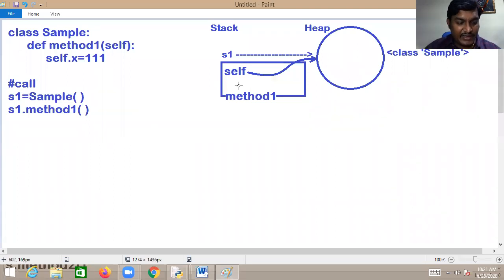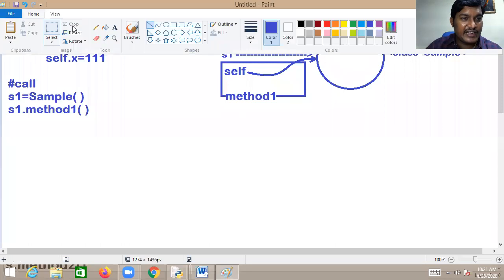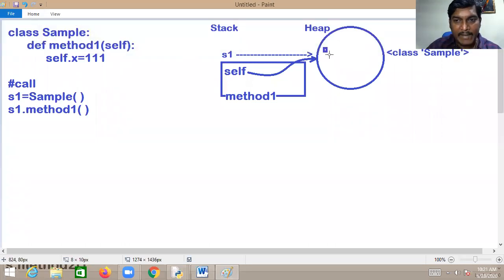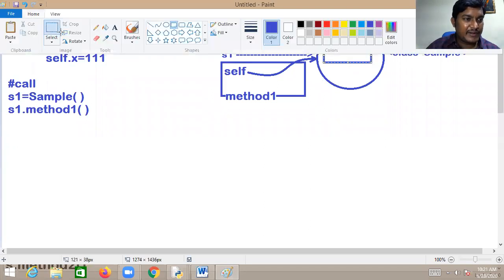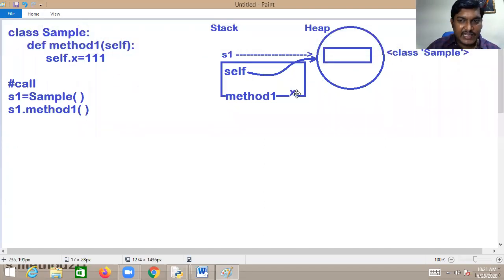But what you are doing is requesting your Python virtual machine to assign 111 to the X member referred by self. First it will check whether X is there or not. Not there, so it will create the variable X, uninitialized.